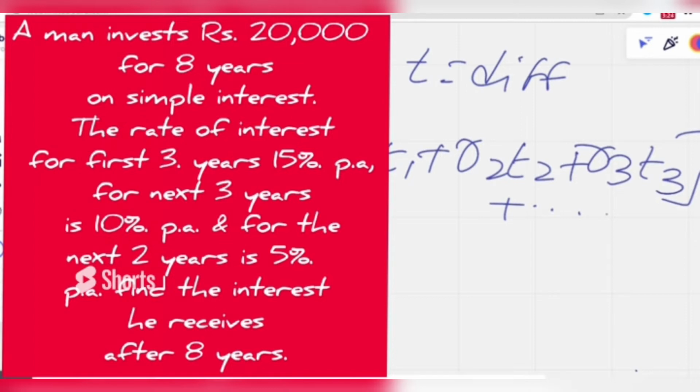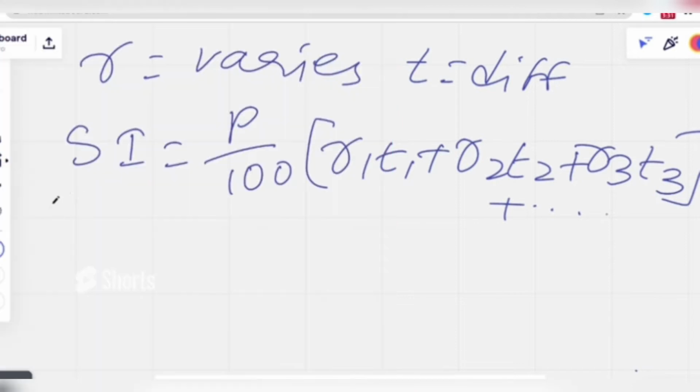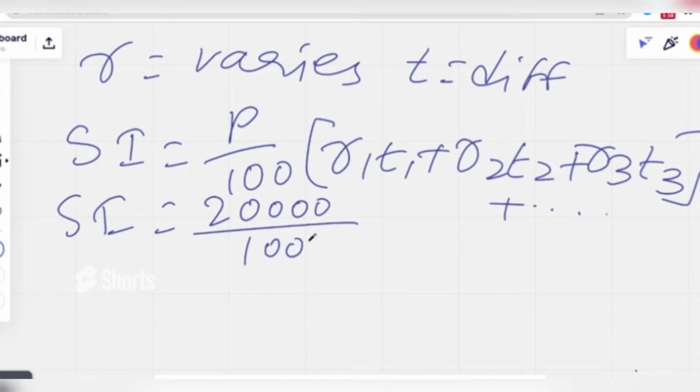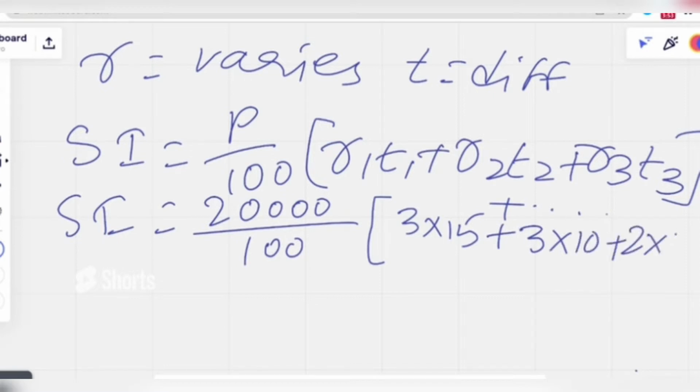We have three intervals, and we need to substitute as it is. We need to calculate the simple interest for a sum of 20,000 rupees by 100. For the first 3 years they give 15% per annum. For the next 3 years, 10% per annum. For the next 2 years, 5% per annum. So we need to calculate the simple interest in this scenario.